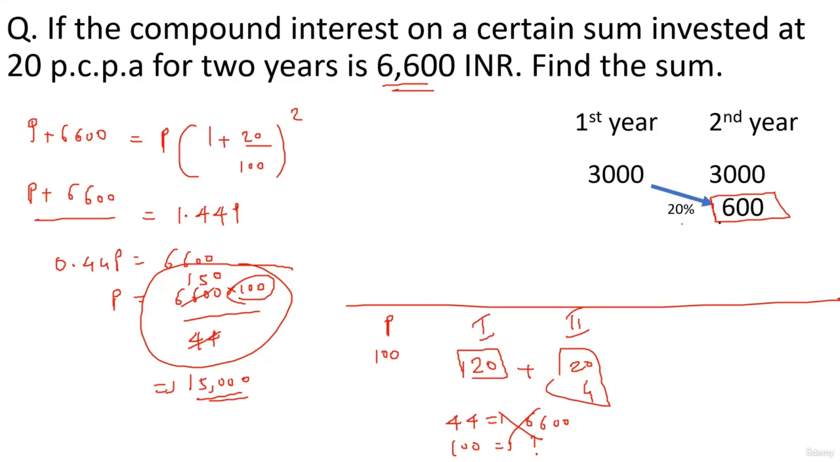That means our distribution is absolutely correct, because that's exactly what happens in compound interest, right? In the second year, you also get the interest on the first year interest. So 20% of 3,000 is 600. That means the first year interest is 3,000. That is 20% of what? 15,000. That's the principal.